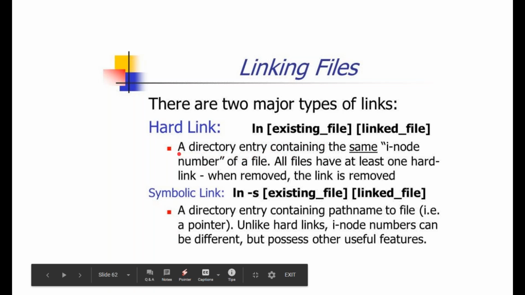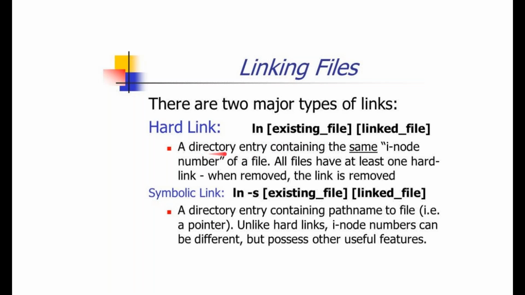Fine. So these are the directory, and a hard link is nothing but a directory entry containing the same inode number of the file. When you make one hard link, that means you are making one entry in a directory saying this is my hard link, and the hard link is pointing towards one inode, and it's the same inode the file is pointing to. All files have at least one hard link. When removed, the link is also removed.